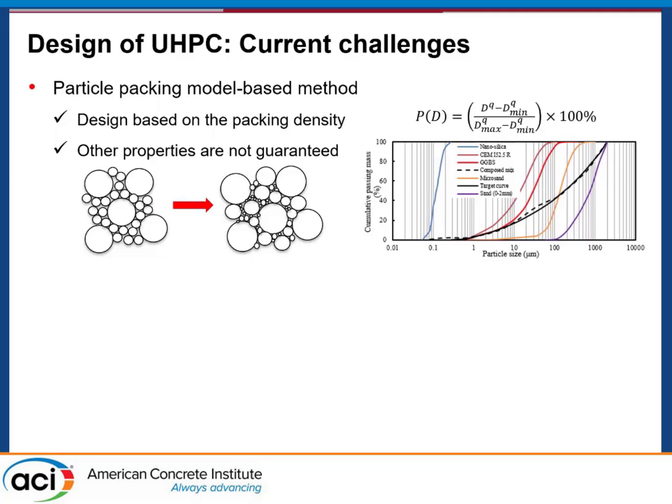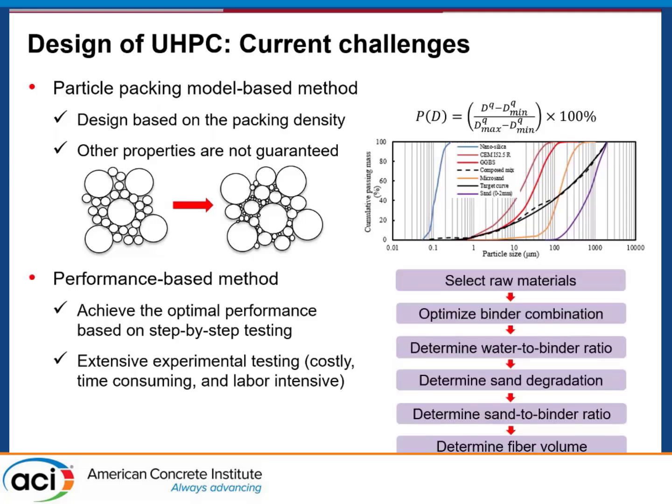But usually the theory is highly simplified, so it's very difficult to just rely on the theory to get a very good mix design. But the theory can work very well in guiding or explaining some design process.